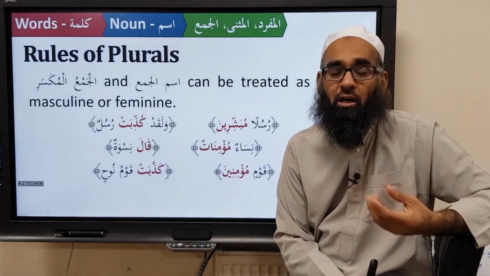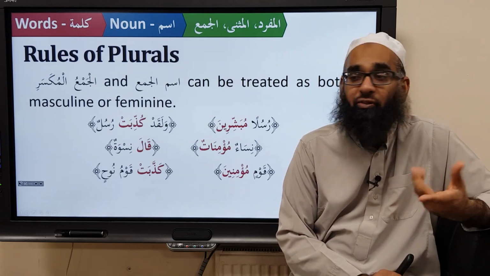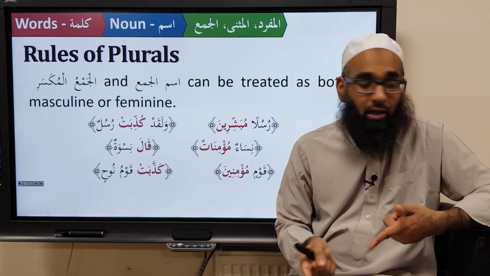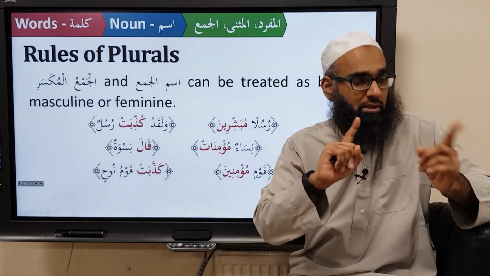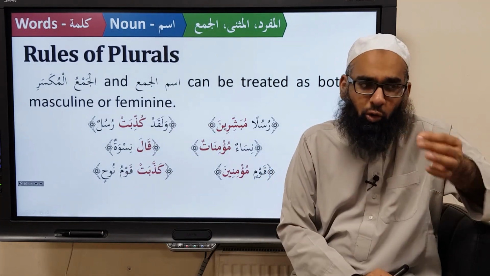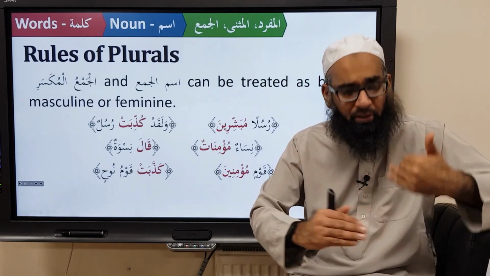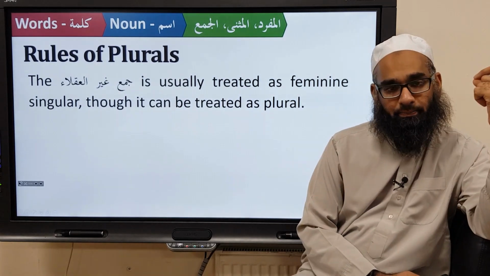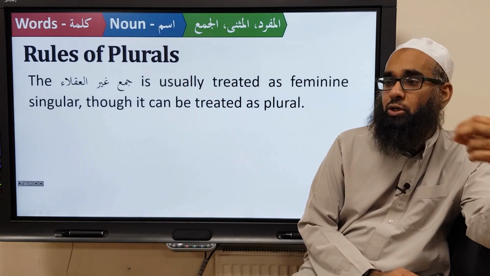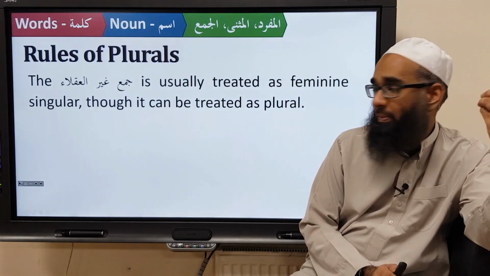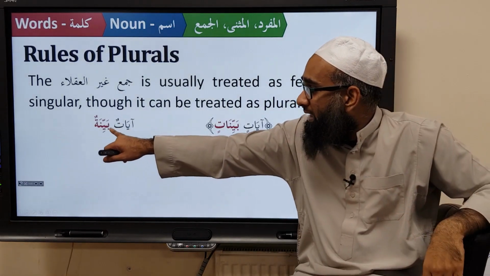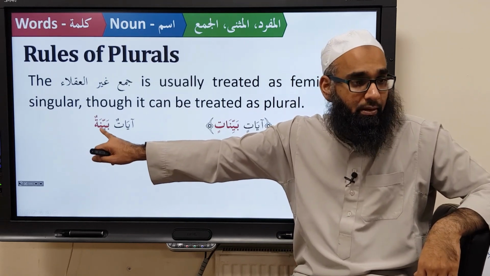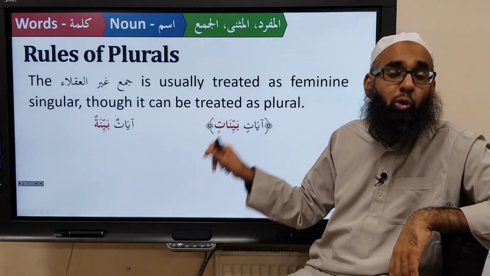You see, qalatil a'rab. A'rab is a plural of a'rabiyun, a villager. So qalatil a'rab, the villagers, who are male, said. You say qalat. Qala niswatun, now you know, okay, this is the jam' mukassar rule being applied. But when you use it, you follow the normal rules that you would have learned previously. If you have jam' ghayr uqala, the majority of the time you treat it as singular feminine. For example, ayatun bayyinatun.